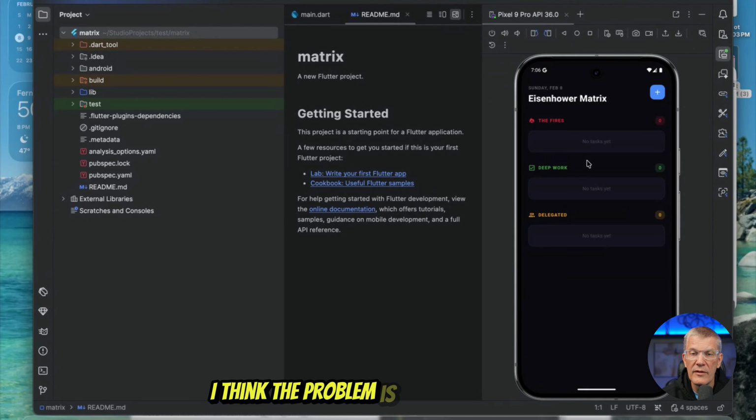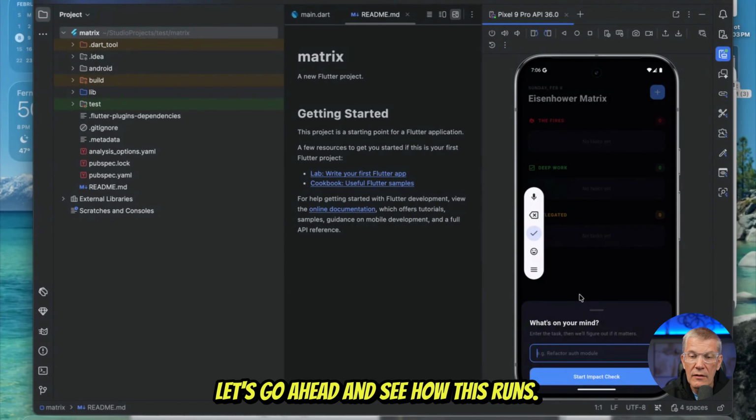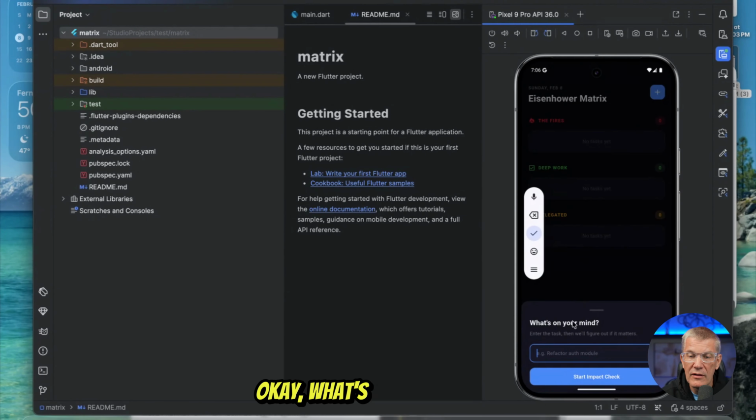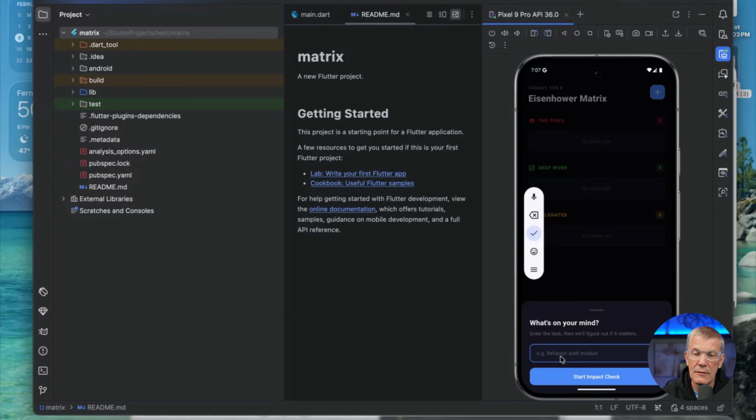All right, now let's switch over to Pixel 9 Pro. I think the problem is that thing's off. Oh, there it goes. It was off. Okay, so I think it was just running in the background. Let's go ahead and see how this runs. Okay, what's on your mind? Okay, this is interesting. This is where I was telling you, it likes to think on its own.